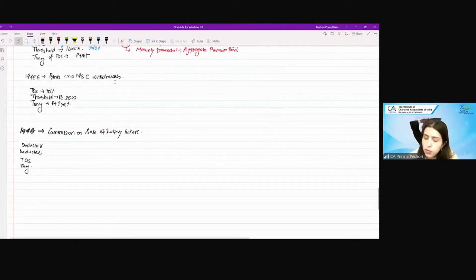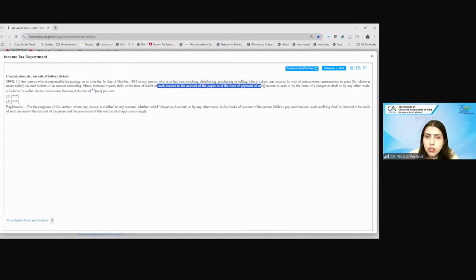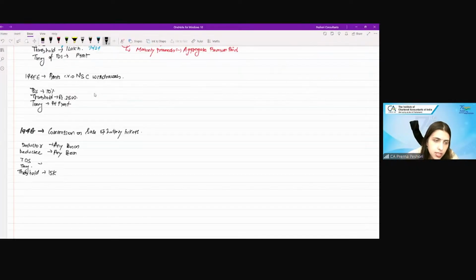So here the threshold which is given is 15,000. Deductor is any person. Deductee is any person. Shall at the time of credit or at the time of payment, whichever is earlier. So again, timing is credit or payment, whichever is earlier. Deduct the TDS at the rate of 2%.